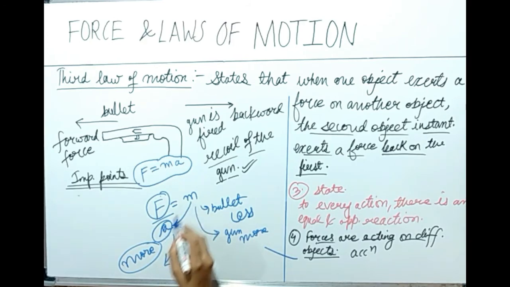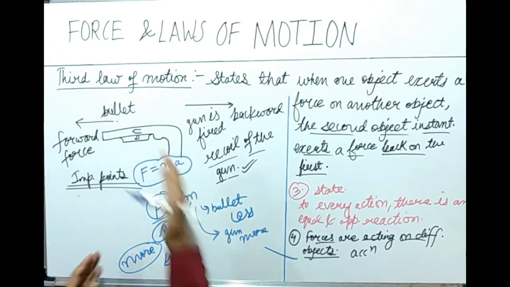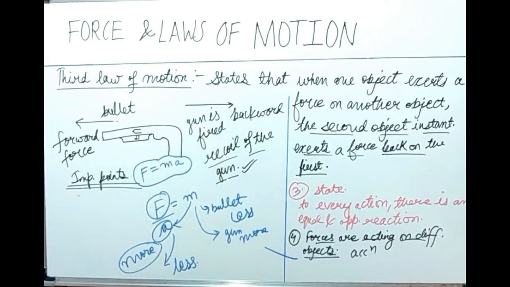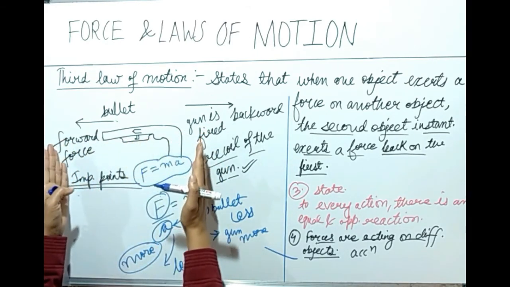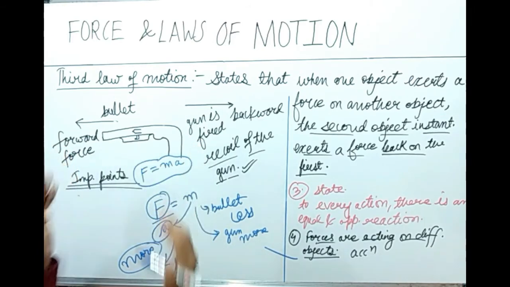These are inversely proportional. Mass and acceleration are inversely proportional to each other. Mass of the bullet is less, so the acceleration produced is more, and mass of the gun is more, so the acceleration produced is less. The force of action and reaction, they are acting on different objects. Remember that acceleration produced is also different.